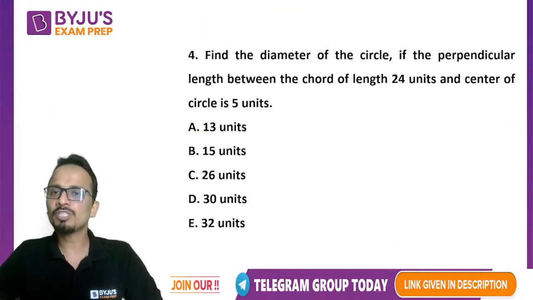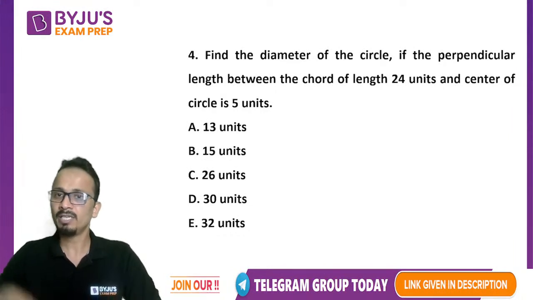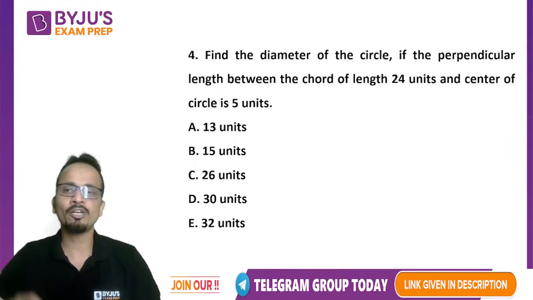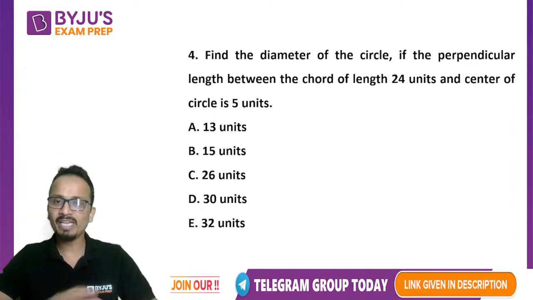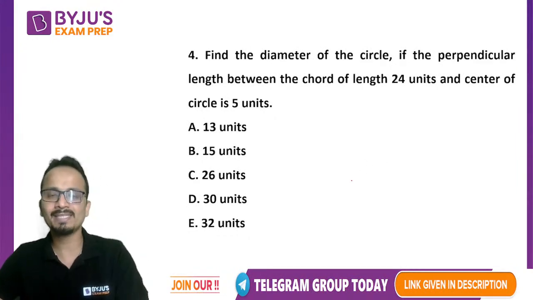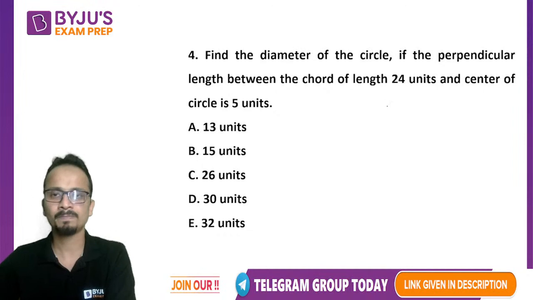Find the diameter of the circle if the perpendicular length between the chord and the center of the circle is given. The length of the chord is given and the perpendicular distance of the chord from the center of the circle is given. Now a very easy question. So you should be able to do this question in less than 30 seconds. Come on.